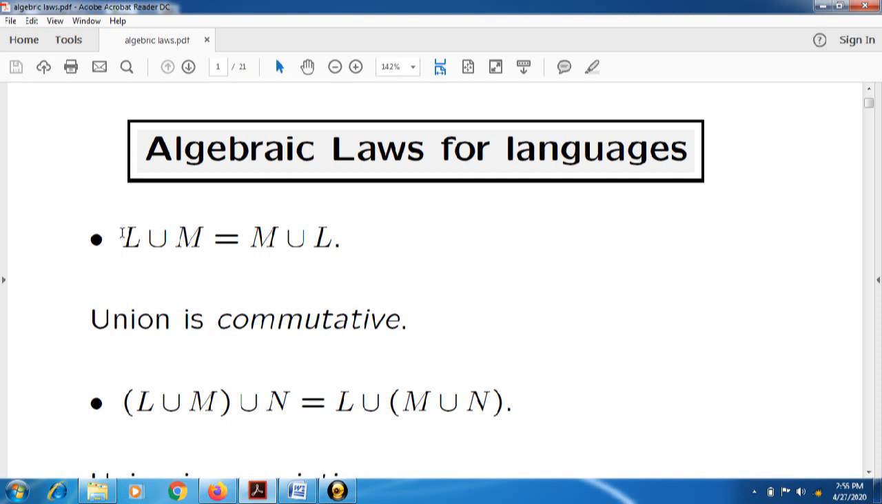Now we will see the first law, that is, union is commutative. As we know, commutative law is nothing but we can change its sequence. Now suppose L is one regular language and M is another regular language. If we change its sequence, then also our answer is the same. So union is commutative. We can prove it with the help of one example.